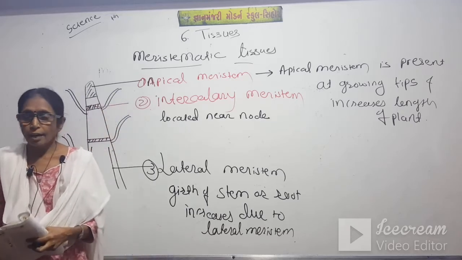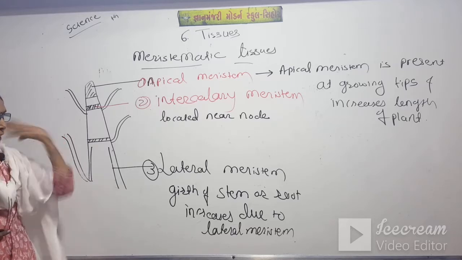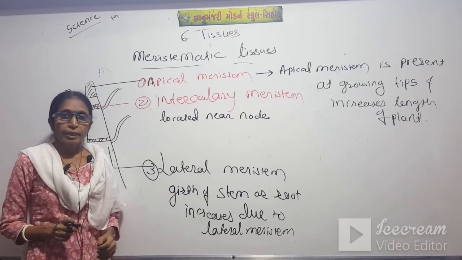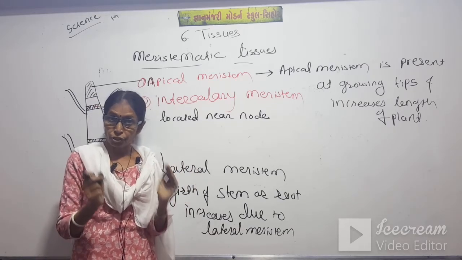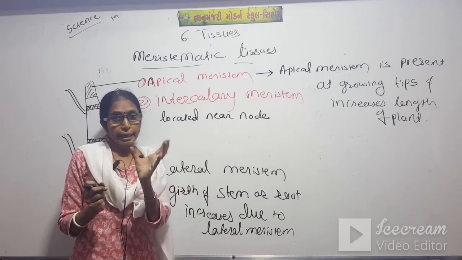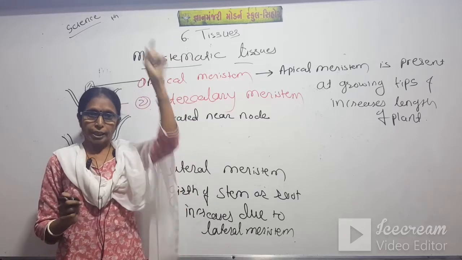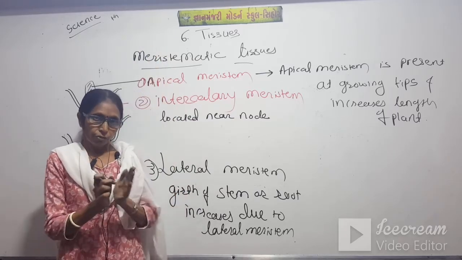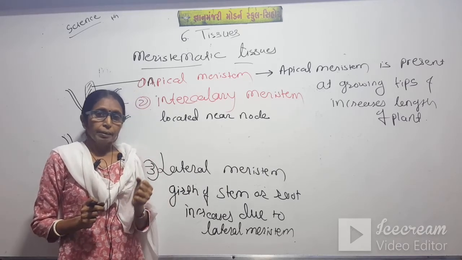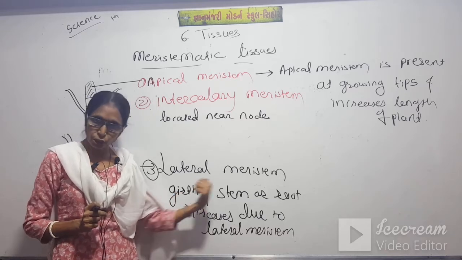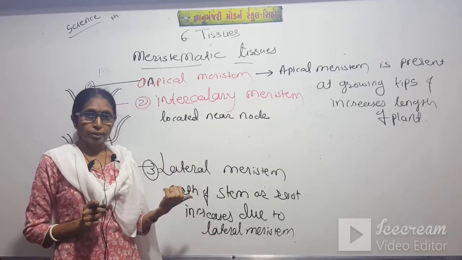So students, these are the functions of apical, intercalary and lateral meristem. But what is the girth? Girth means the fatness of the branch or stem, so they become very strong. Apical for the height of the plant, lateral for the fatness of the plant. You can't write the word fatness there, but you can write the word girth of the plant. But I am explaining what is the meaning of this word.